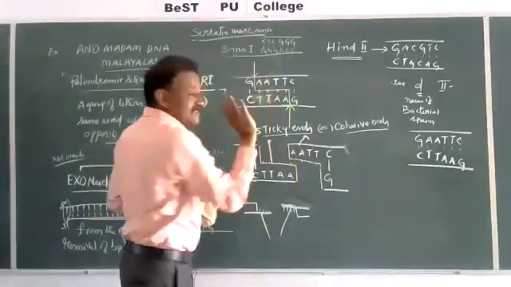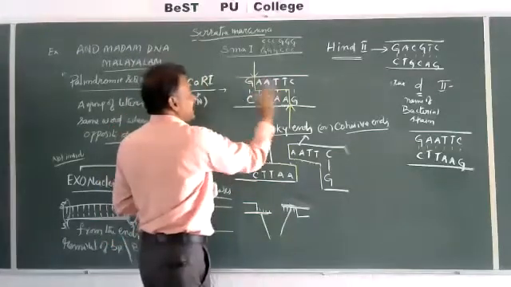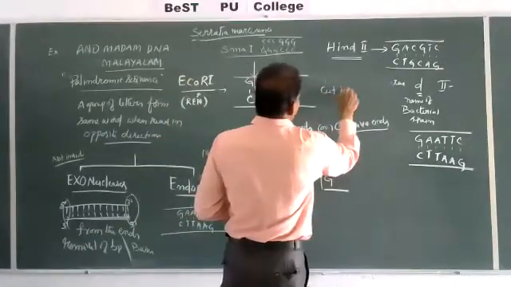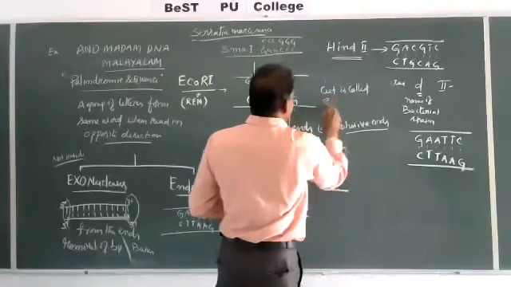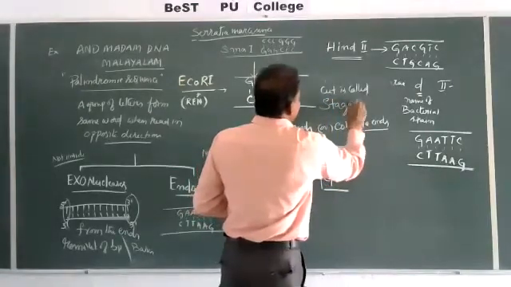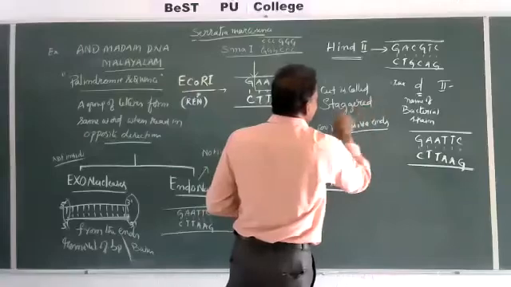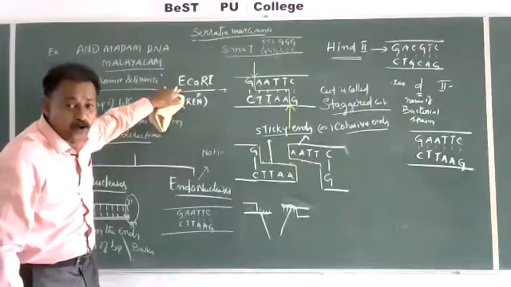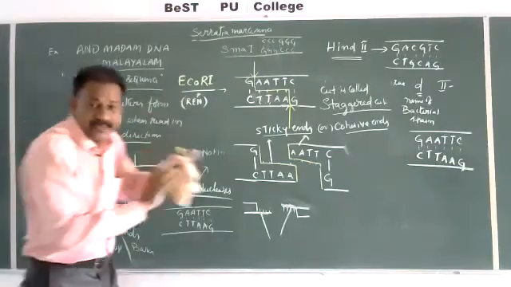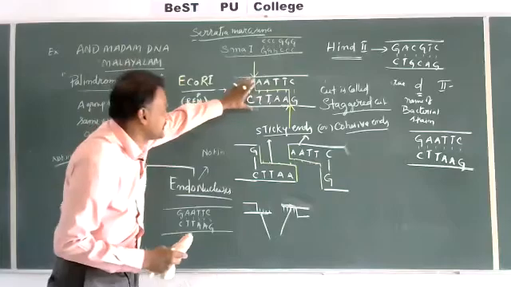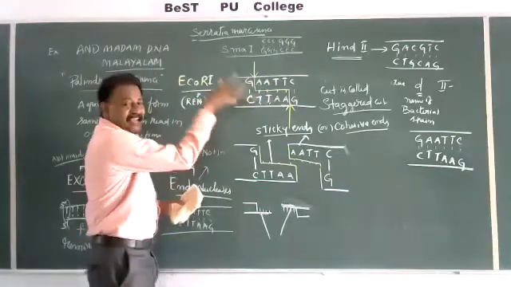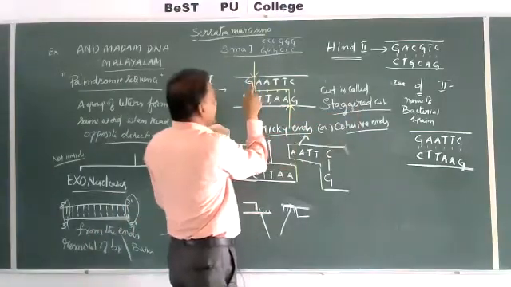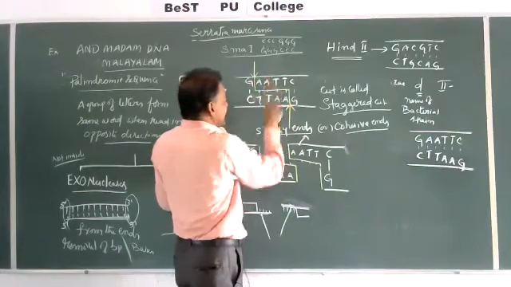It is just away. So the cut is called a staggered cut. Whenever a restriction endonuclease like EcoRI is applied to a DNA having a specific sequence like GAA-TTC, it will identify it, bind to the DNA and cut in a staggered way, one here, one here, not exactly opposite.